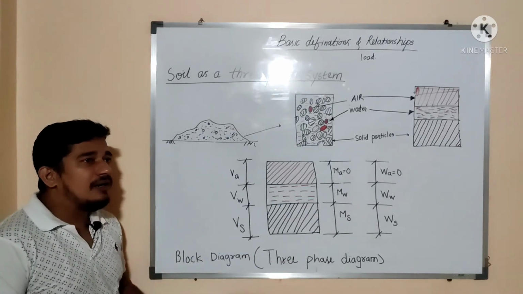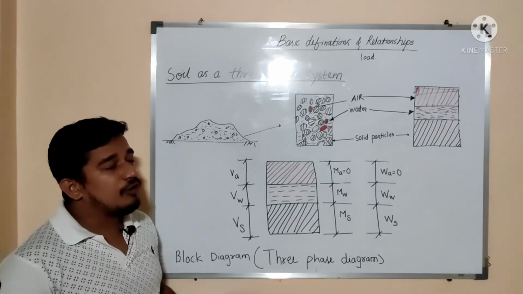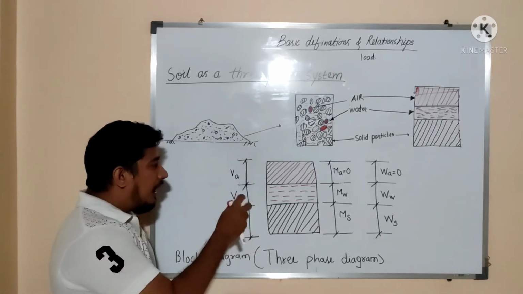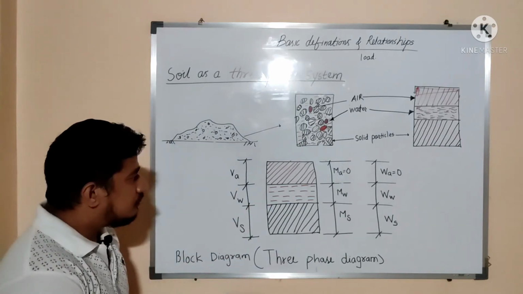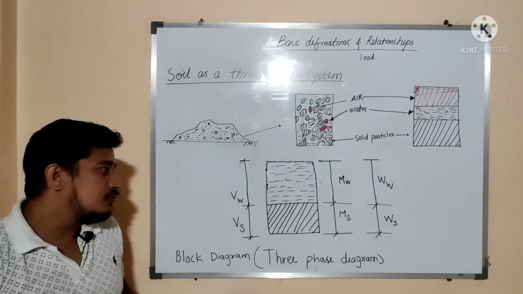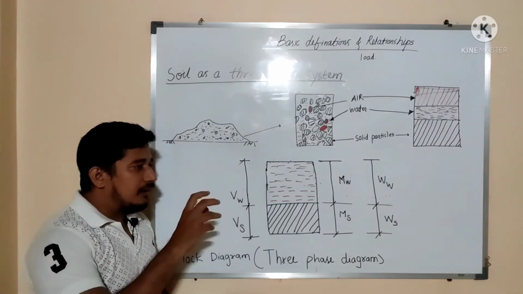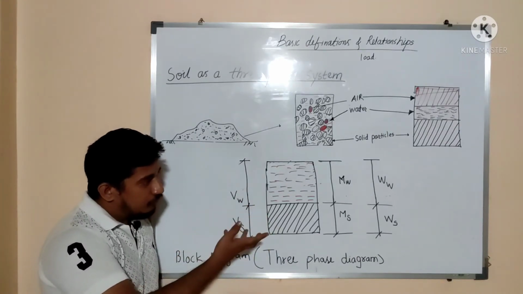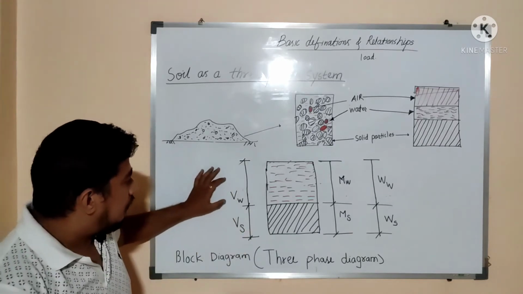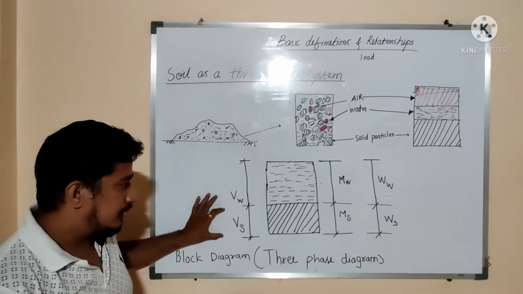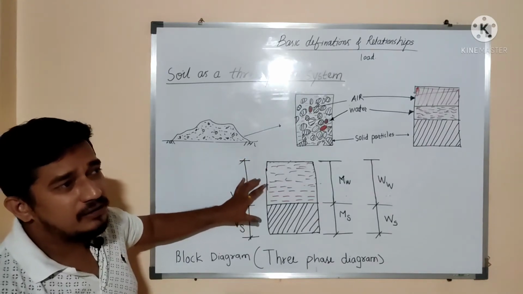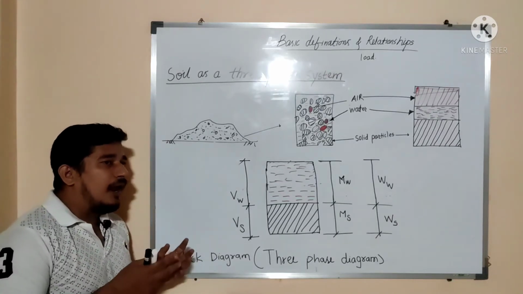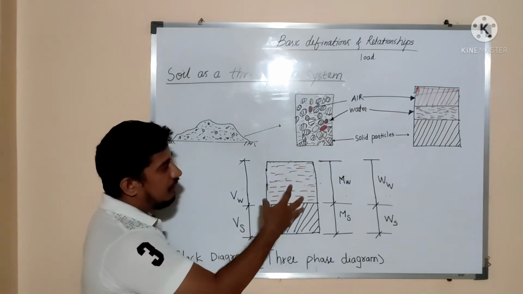Now suppose the soil is totally saturated. What does saturated mean? It means all the voids present in the soil are occupied by water. So it will be like this. When soil is fully saturated, the air that was there in the three-phase diagram will be eliminated, and only water and solid particles will remain. So this is fully saturated. It means all the voids within the soil are filled with water. Then the three-phase diagram is converted into a two-phase diagram.